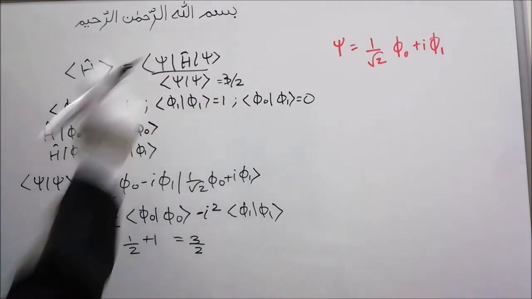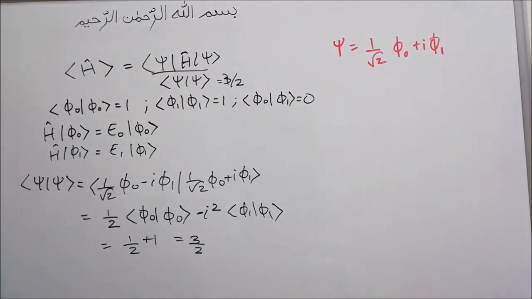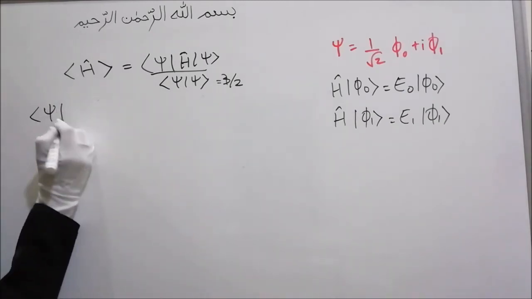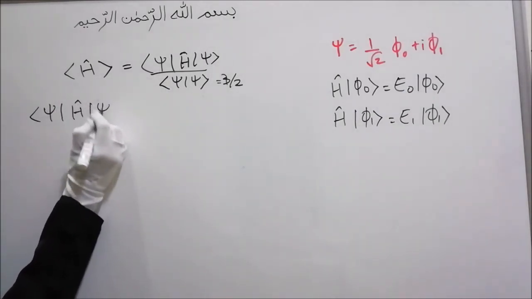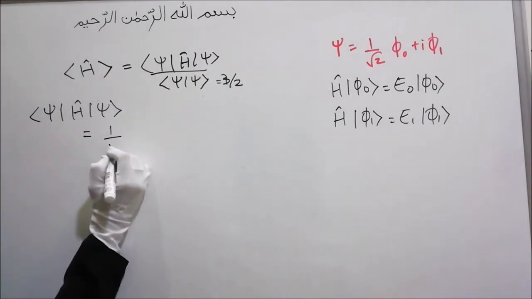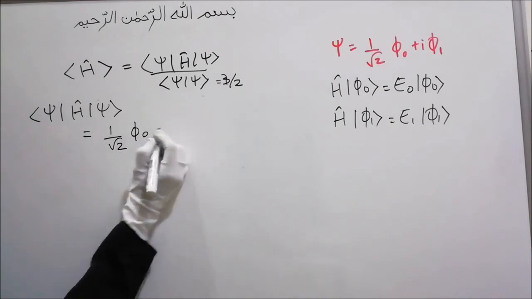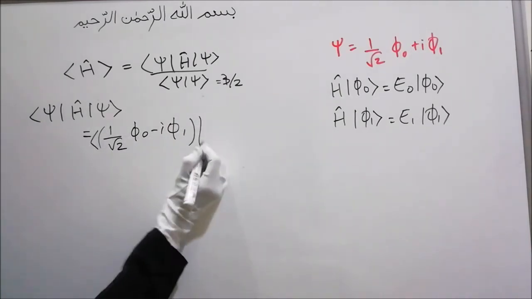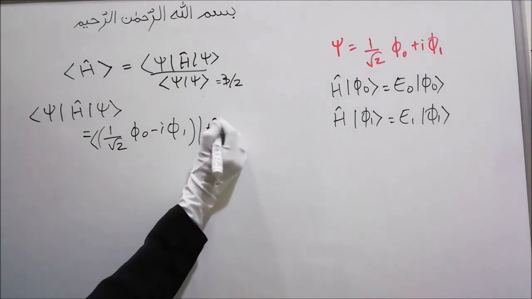Now we have to find psi H psi. What is this? Bra psi will be 1 by root 2 phi naught minus i phi 1. Then the operator H hat.